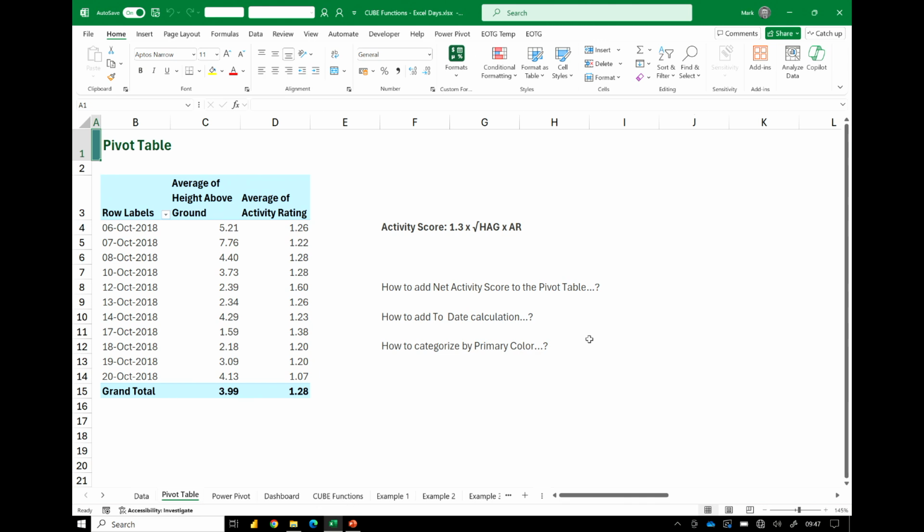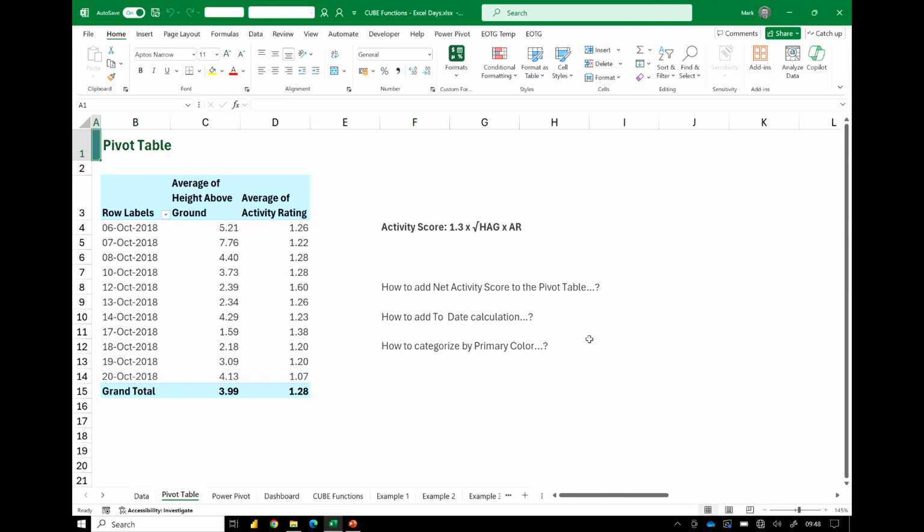So we first asked the question, how can we add activity score into our pivot table? Well, we can't do that with a calculated field, so what we have to do is add our calculation back into our source data. It's not a great option. How about the second item? Can we add a to-date calculation? So if we're on the 12th of October, what activity have our squirrels had up to the 12th of October? Well, we can't do year-to-date or month-to-date or to-date calculations inside the pivot table. We have to change our source data.